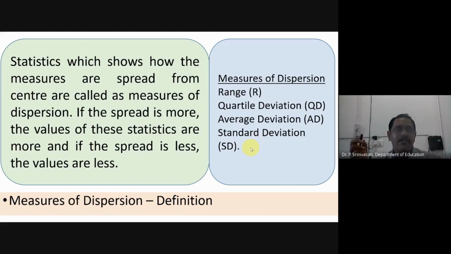Even in your 7th semester, if you go to school and have to conduct a standardized test for your students, after getting the results you have to go through all these statistical measurements: mean, median, mode, range, quartile deviation, average deviation, standard deviation. All those things you have to do. And that is what we are learning in this semester: assessment of learning, how learning is being assessed.